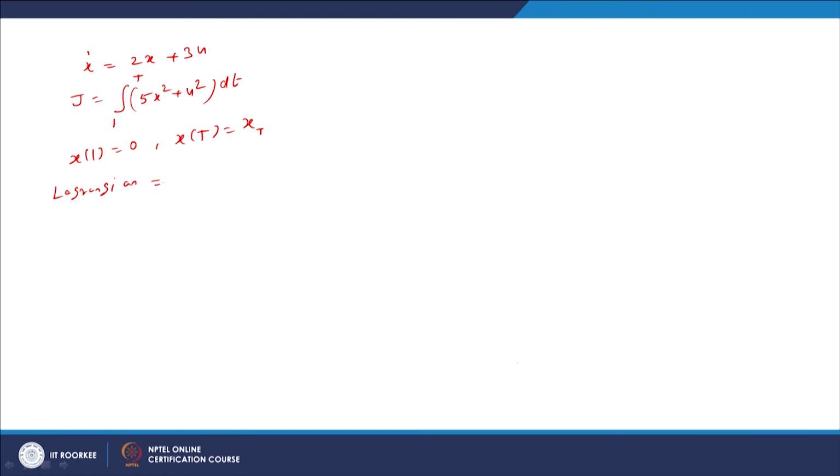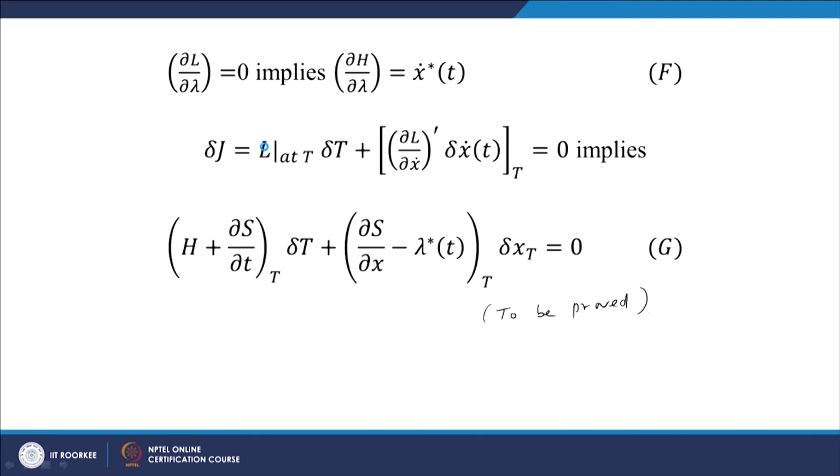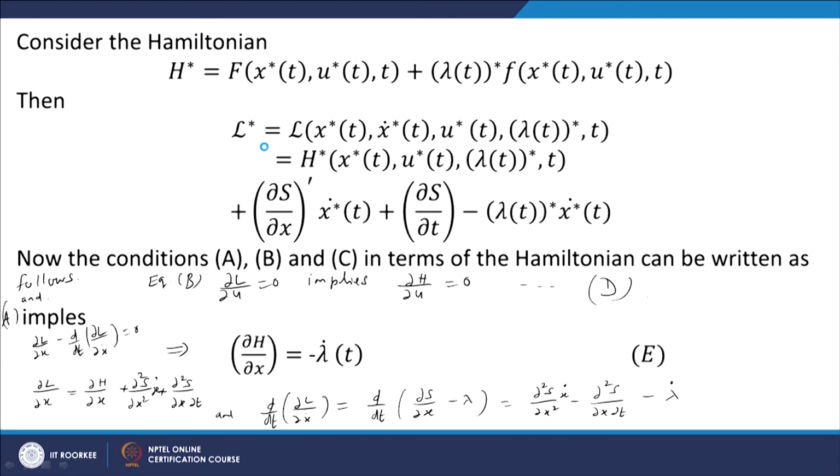Here the Lagrangian is given by the Hamiltonian H minus lambda times x dot. If we compare, L star equal to H plus all this.